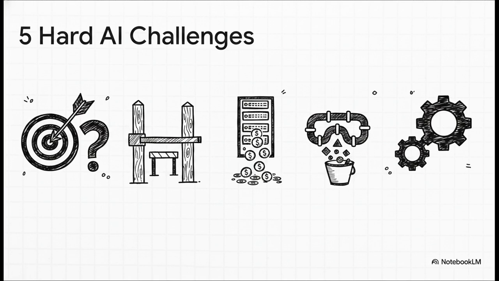First up, feasibility uncertainty. Think of building traditional software like building a house, right? You know exactly how many bricks you need. Building AI, though, is a lot more like digging for oil. No matter how much effort you put in, you might hit a dry well, and the model might never reach the required accuracy.